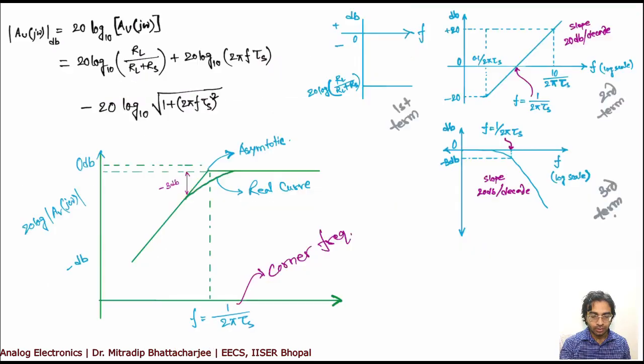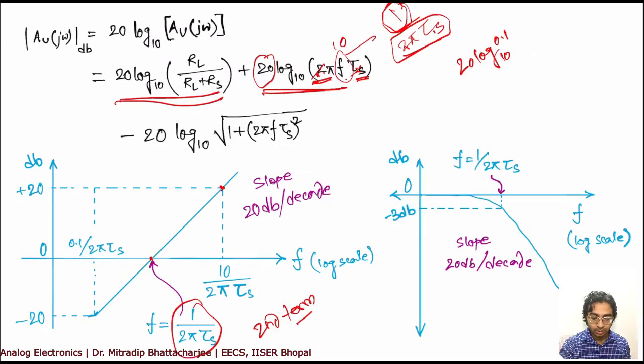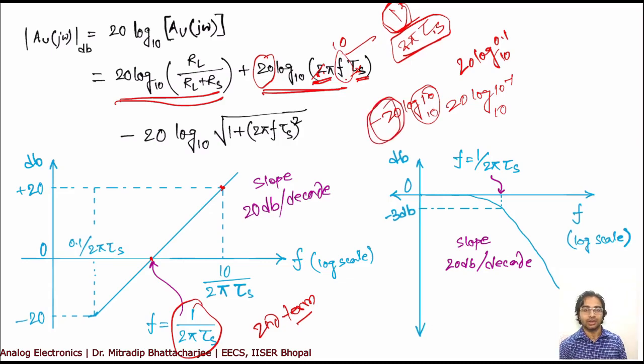So this will give you 20 log 10 to the power minus 1, that is minus 20 log 10, and log 10 is 1. Ultimately you will get minus 20 dB. So at 0.1 by 2 pi tau s you have minus 20 dB, as shown here. So this is your second term.